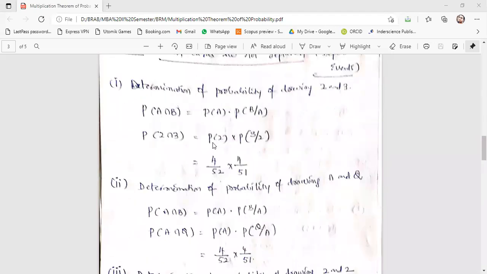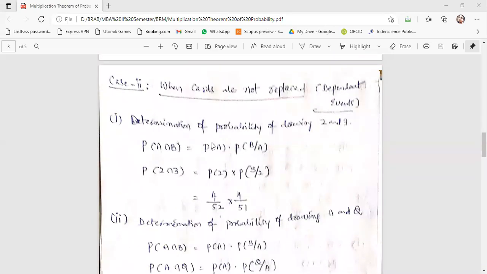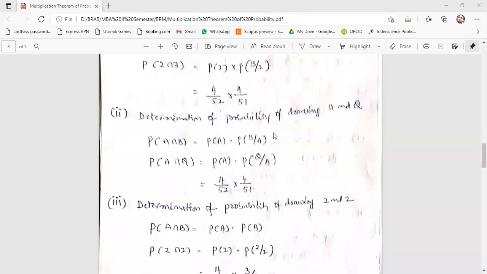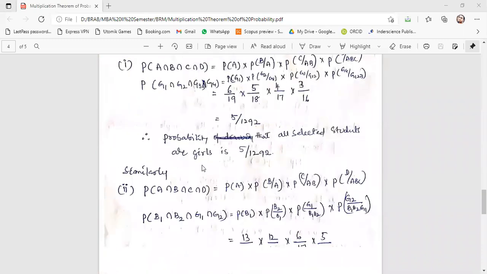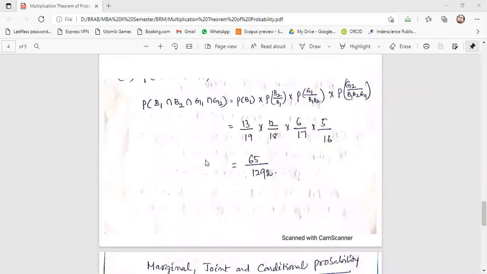So simple. So guys, you must identify what is a dependent event and what is an independent event. Dependent events means it is dependent on the prior event. If it happened, the probability is changed. If it has not happened, then the probability will not change. Clear? In the next class, we'll discuss the third and fourth problems also. Okay. Clear about the multiplication theorem?